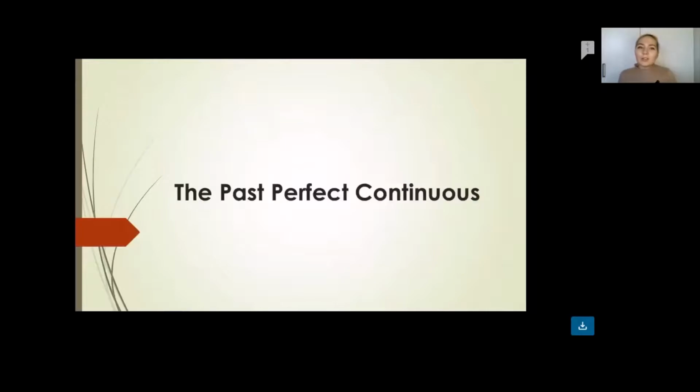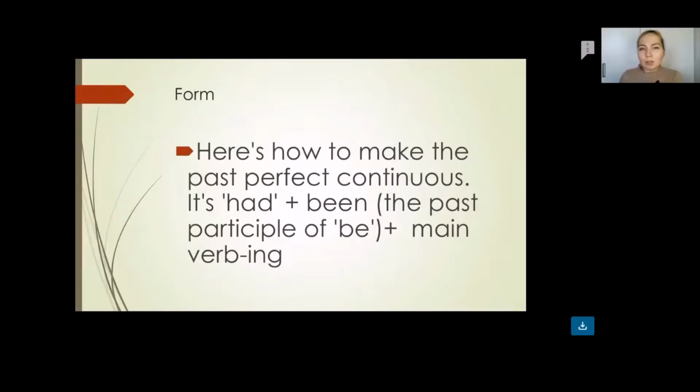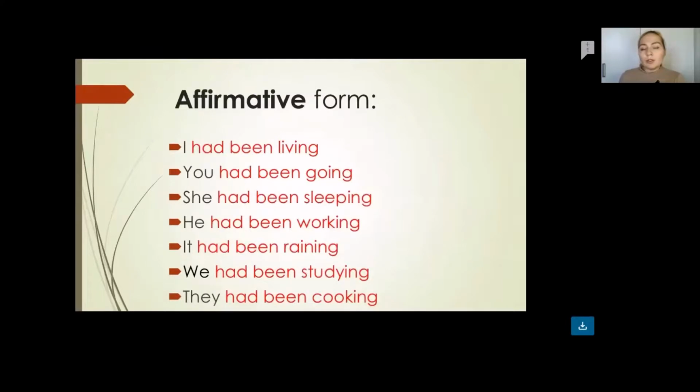Okay, and now we're switching to the past perfect continuous tense. I just want you to know that the construction of past perfect continuous is very interesting. Basically, we use subject, had been, and the infinitive form of the verb with the -ing ending. Now, let's check out the affirmative form of sentences. For instance, I had been living, you had been going, she had been sleeping, he had been working, it had been raining, we had been studying, they had been cooking.